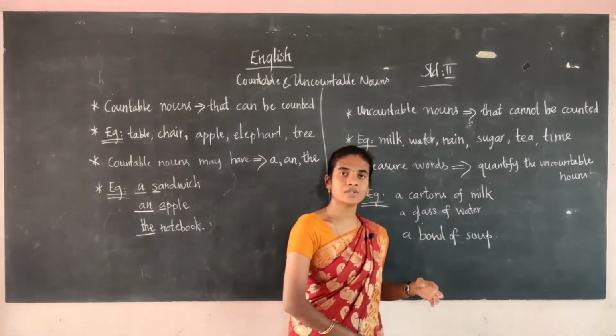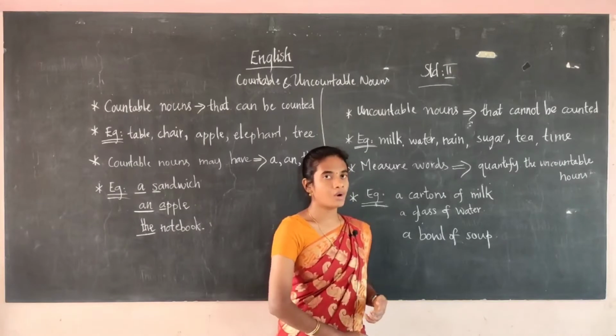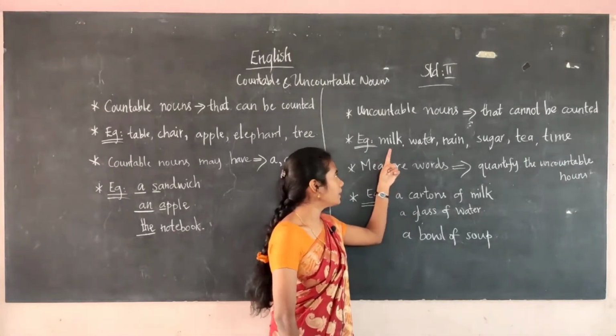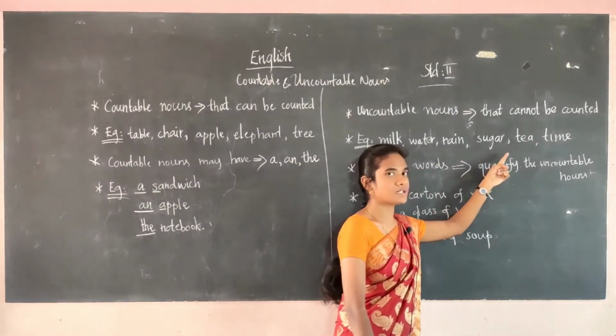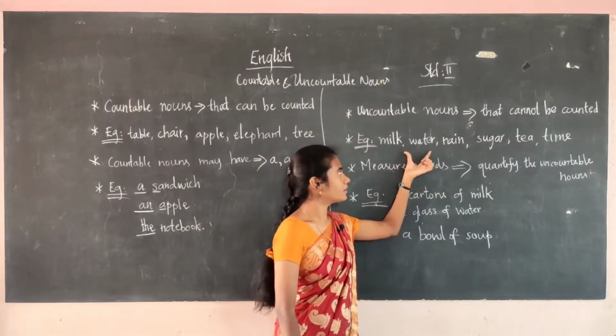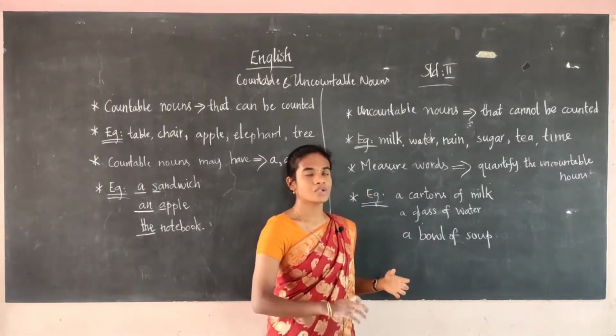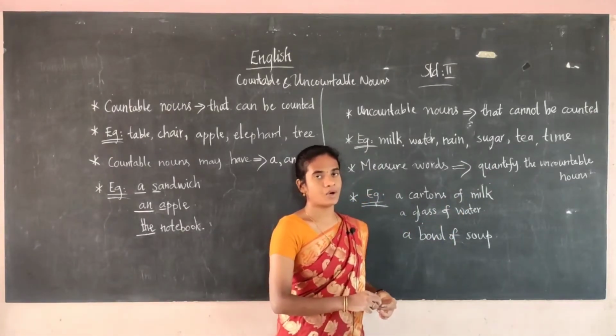What are uncountable nouns? Uncountable nouns are nouns that cannot be counted. We can't count the uncountable nouns. For example, milk, water, rain, sugar, tea, time are the uncountable nouns. We cannot count the milk, water, rain, sugar, tea, time. We can't even count that. So that is known as the uncountable noun.